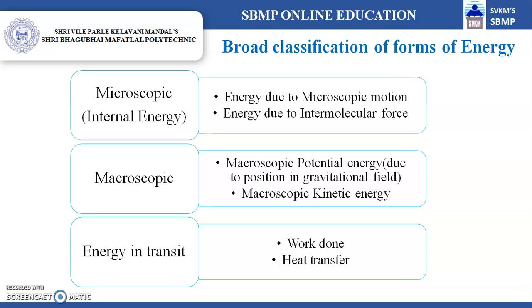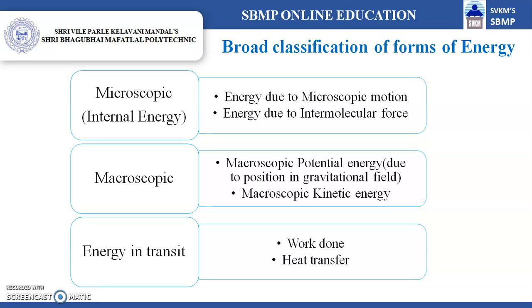Now macroscopic means what? We can see the change because of the energy. For example, if any object is moving from one place to another place with certain velocity, it possesses kinetic energy. If we elevate a certain object from a lower elevation to a higher elevation, then there is a change in potential energy. Therefore the macroscopic energy is because of the position in the gravitational field and the macroscopic kinetic energy.